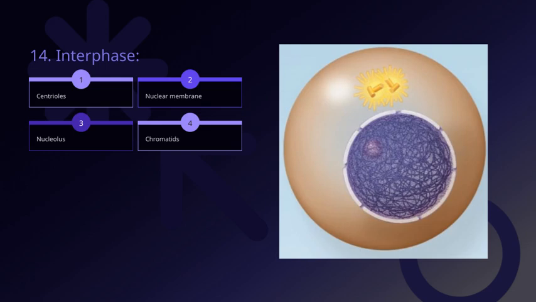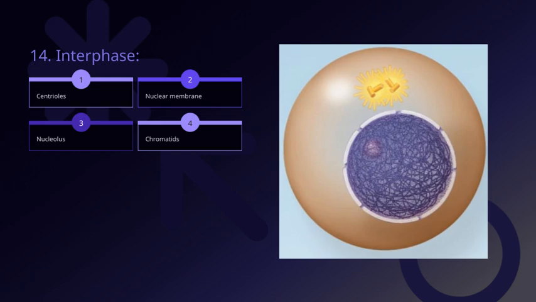Moving on to the nucleolus, which appears as a dense region within the nucleus. The nucleolus is primarily involved in producing ribosomes, essential for protein synthesis. Its activity is especially high during interphase as the cell prepares for division. And finally, the chromatids. You'll notice there are two of them here. These are the duplicated forms of chromosomes, and during interphase, the DNA replication occurs, resulting in these sister chromatids. They stay connected at a point called the centromere until they're ready to separate during mitosis.